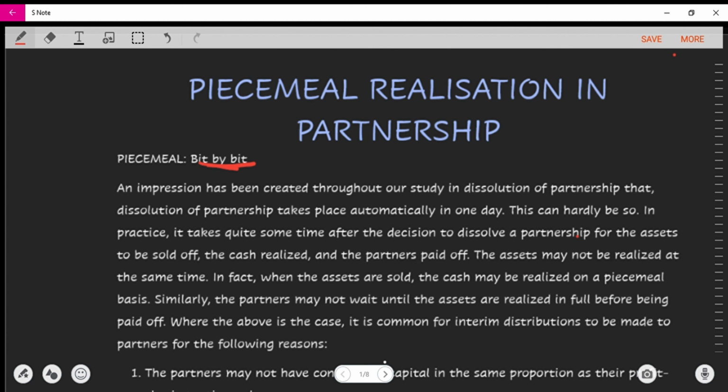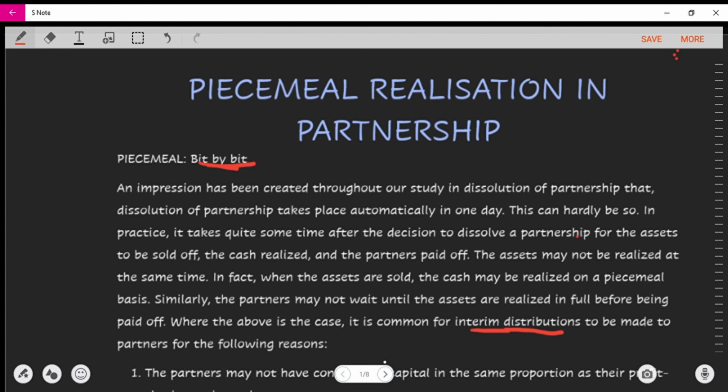Remember that when a firm is coming to an end, they have to pay up all their owings first before they begin to share the leftover funds among the partners. When they begin to share those funds as they come in, that's what we call interim distributions. Before we move on to the next piece, I just want to read through.